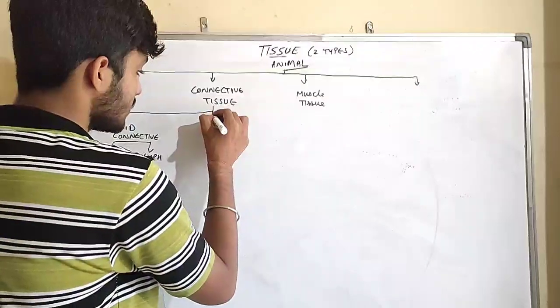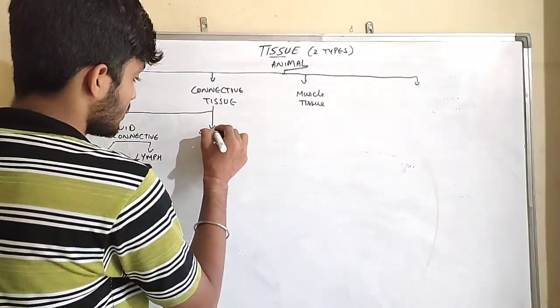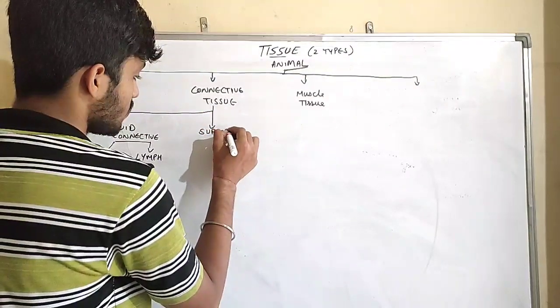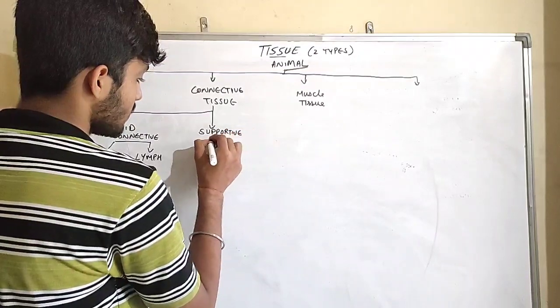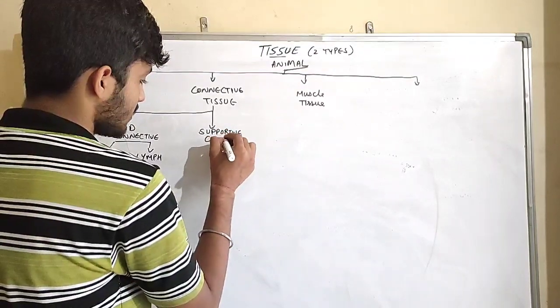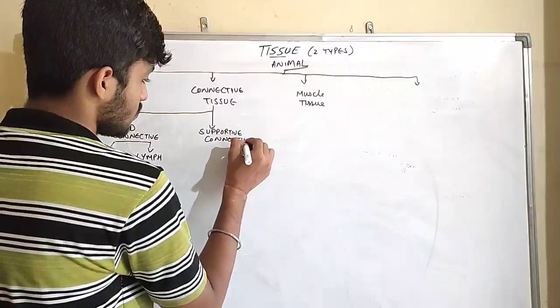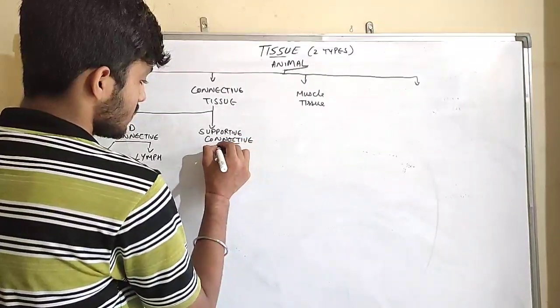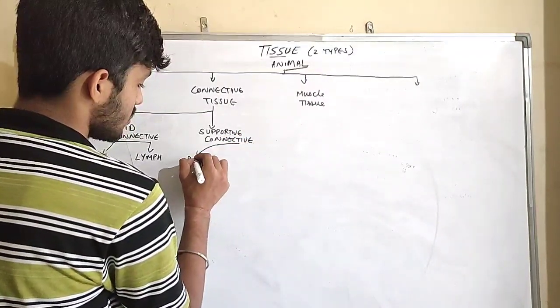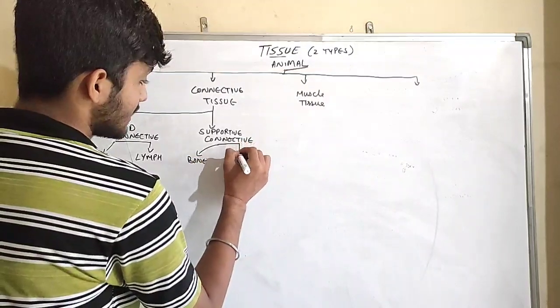Second one is supportive connective tissue, which is bone and cartilage.